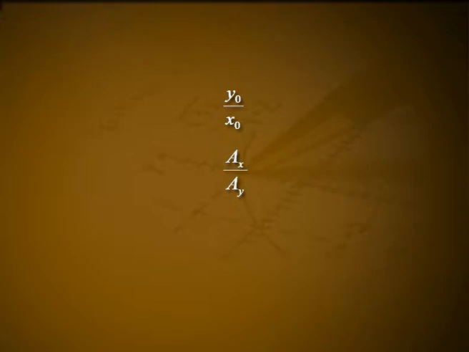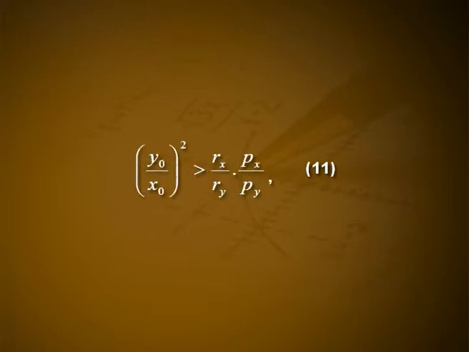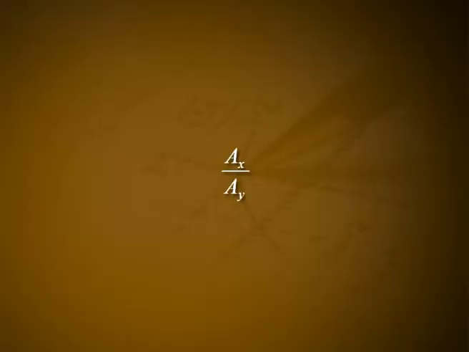Probably neither side can do much to affect the ratios rx/ry and arx/ary. Observe that the left side of equation 19 is linear, whereas in the conventional combat model the corresponding term is squared. You can refer to equation 11. Thus, changes in the ratio y0/x0 are not magnified by squaring. On the other hand, another term, ax/ay, now exists which can be altered. No such ratio exists in the conventional combat model.